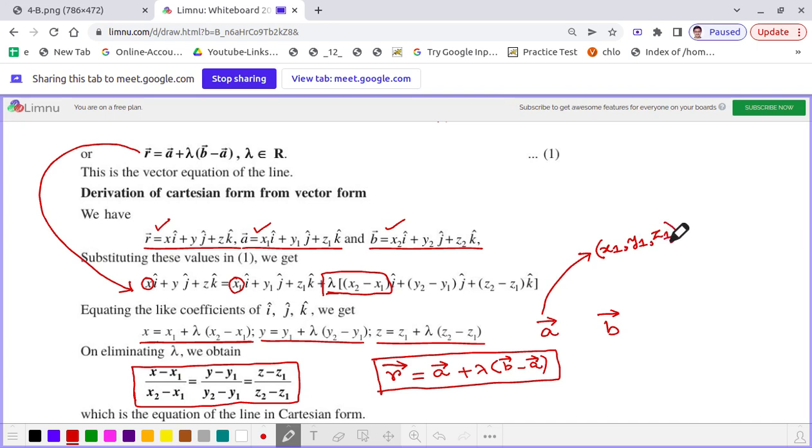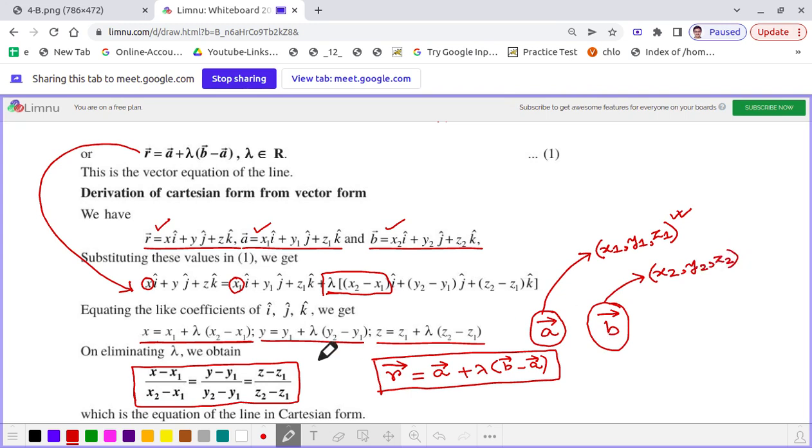The point A having the position vector A, the vector representation, has the corresponding Cartesian coordinates x1, y1, z1, and for the other fixed point whose position vector is B vector, the Cartesian coordinates are x2, y2, z2.